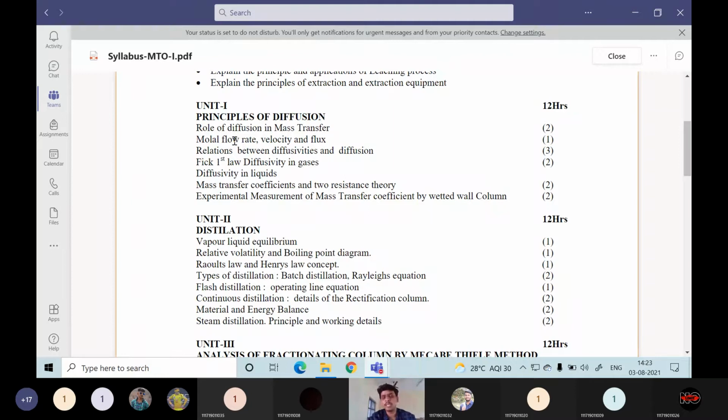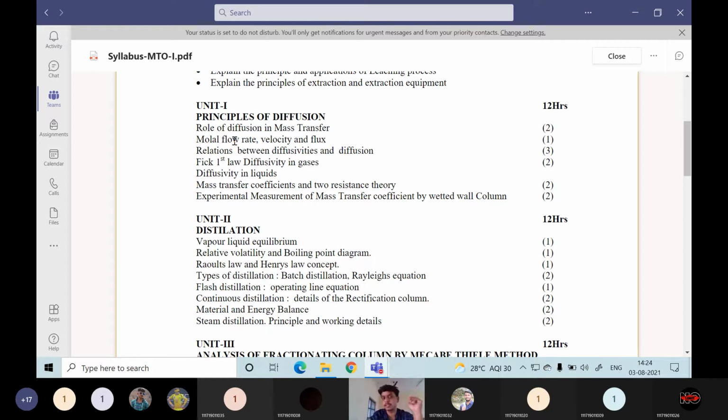To quantify that, there are many quantities: molar flux, mass flux, velocities, to quantify the flow rate. In fluid mechanics you have seen m dot is equal to rho u S. This is the continuity equation. Mass flow rate m dot equals rho u S, where rho is the density, u is the velocity, and S is the cross-sectional area. The product rho times u times S gives the mass flow rate in kg per second.